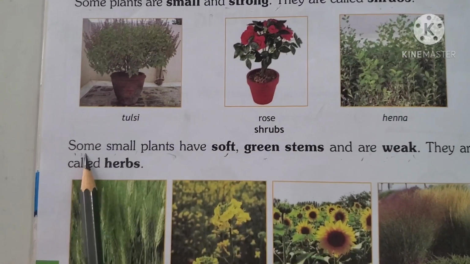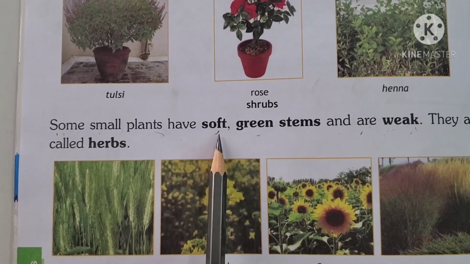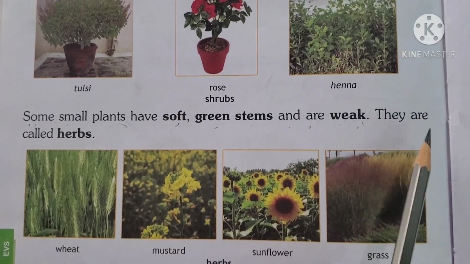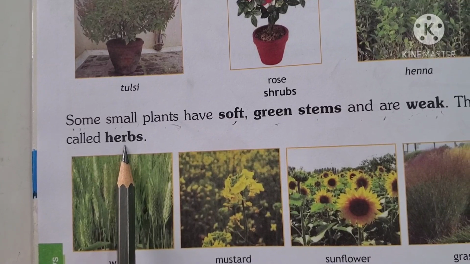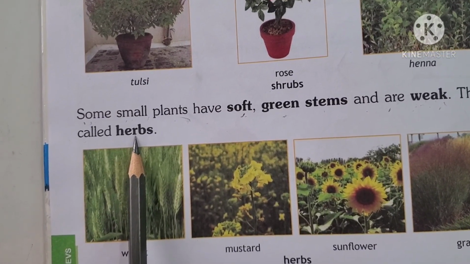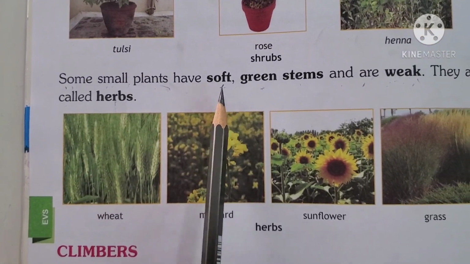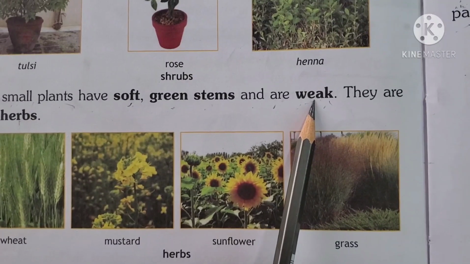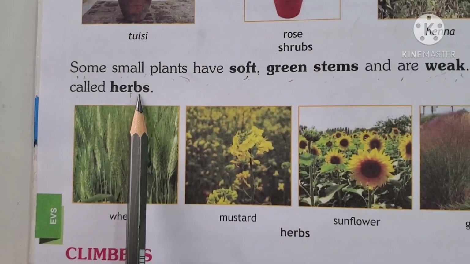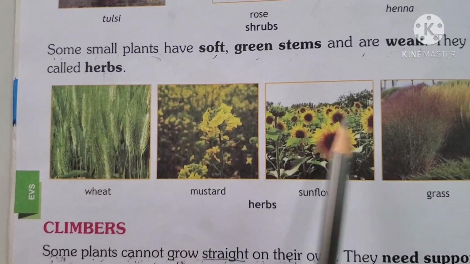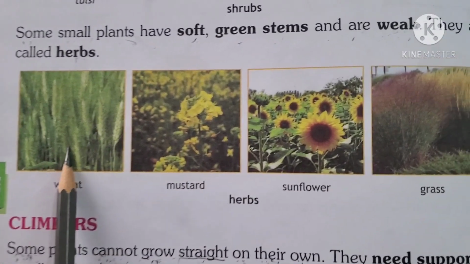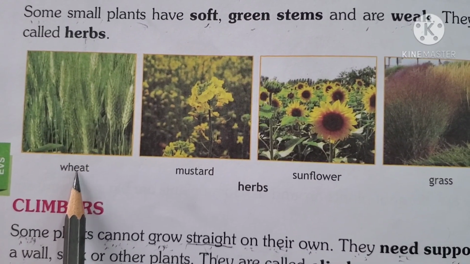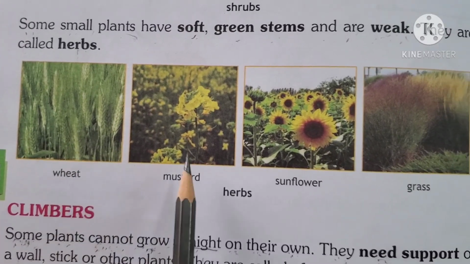Okay. Some small plants have soft green stems and are weak. They are called herbs. So how are a few more plants, beta? They are very soft with green stems and they are also very weak. They are called herbs and their example is in these pictures. What is this? Wheat. We all eat wheat? Yes, Mama makes roti with wheat. This is also herb.